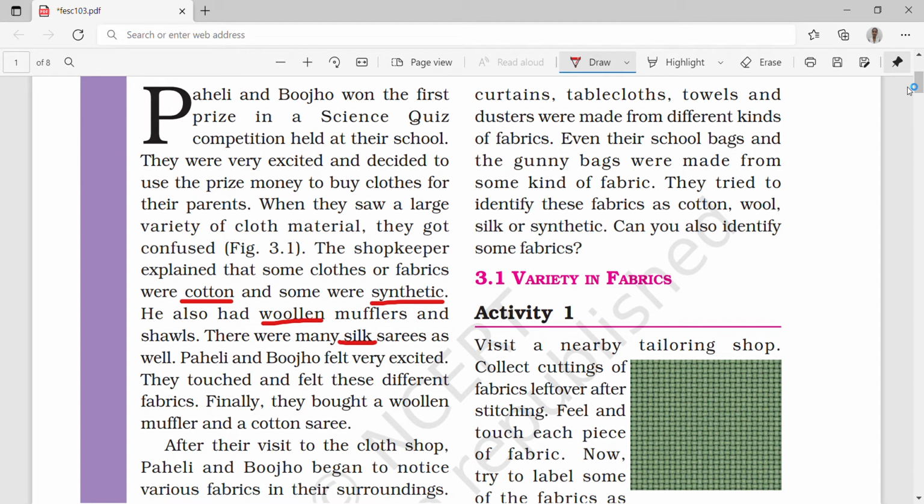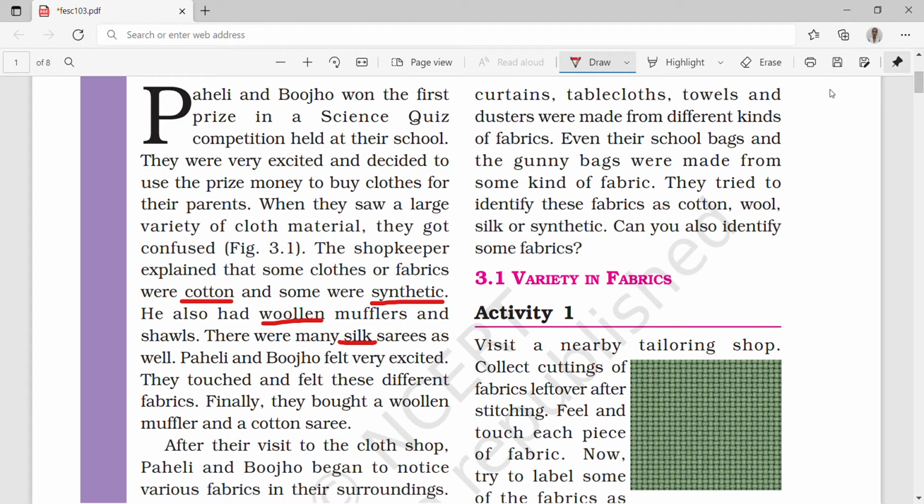Paheli and Bujo felt very excited, and they touched and felt these fabrics. Finally, they bought a woolen muffler for their father and a cotton sari for their mother.